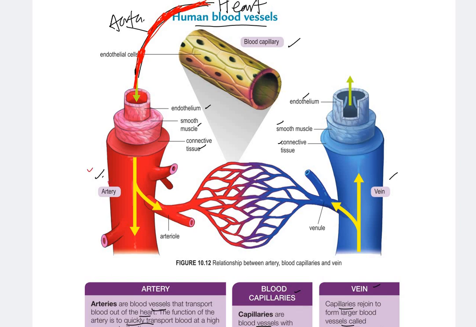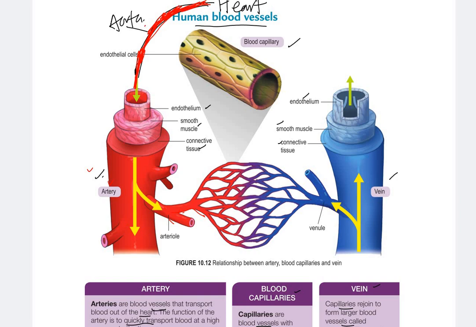Then the artery will branch to form arterioles, smaller than the artery. The arteriole will connect to the capillaries. So the flow is from the heart, aorta, artery, and arteriole, and then to the capillary.